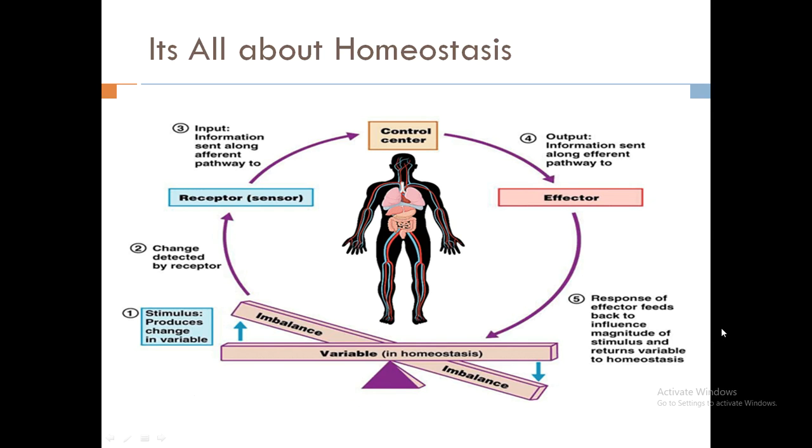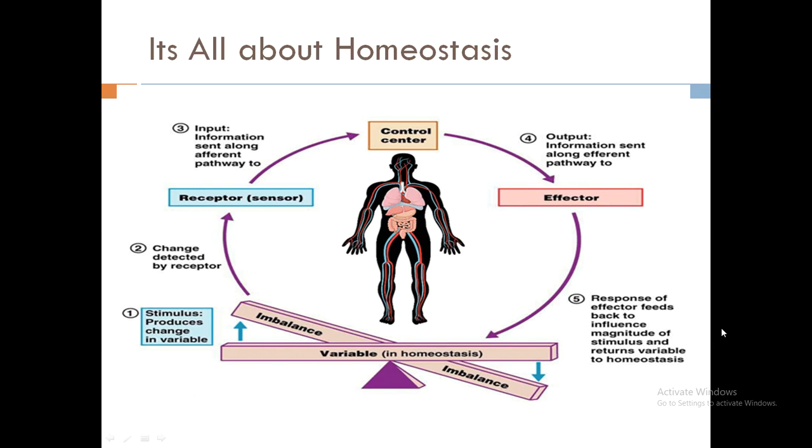To correct that, there are specialized organs inside the body which make those corrections and bring the disturbed system or the disturbed environment back into a proper manner.